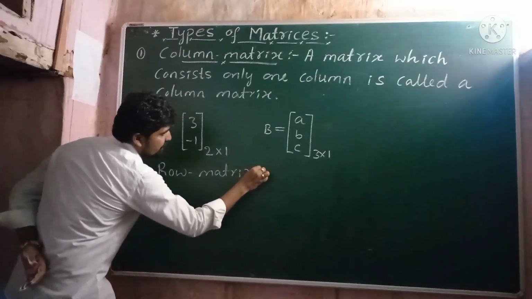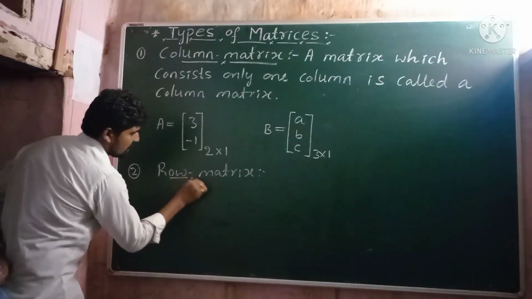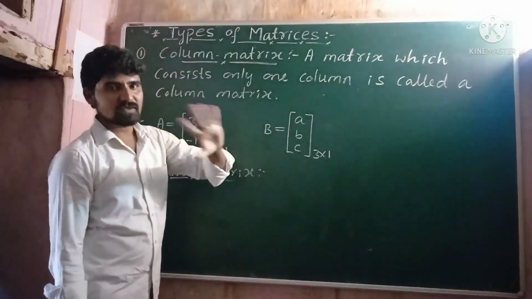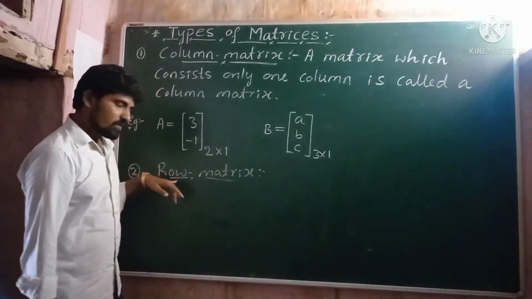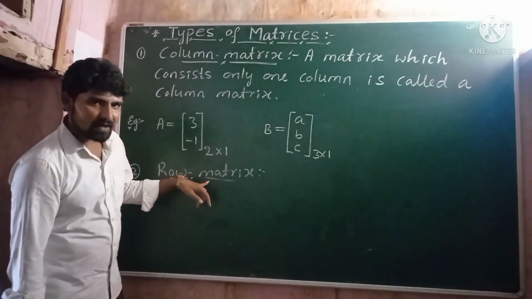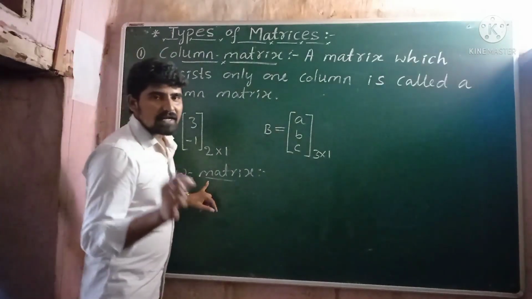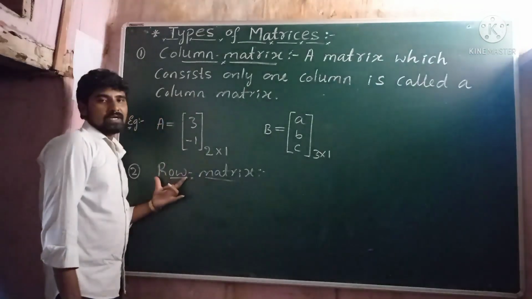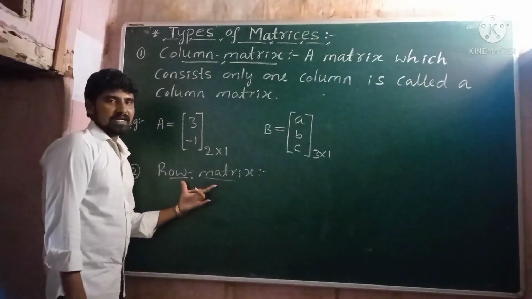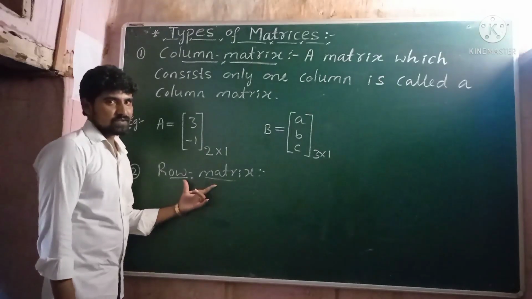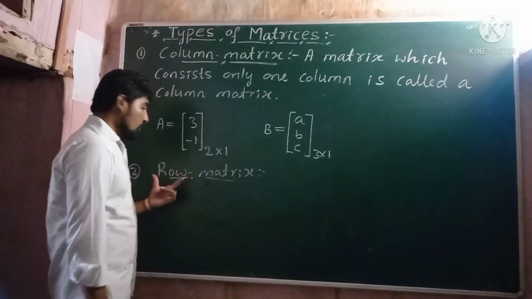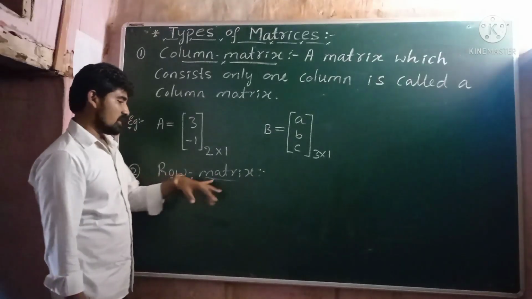So what is meant by a row matrix? Column matrix means a matrix which consists of only one column. Similarly, row matrix means a matrix which consists of only one row. That matrix is called a row matrix. I hope all of you understood. A matrix which consists of only one row is called a row matrix.